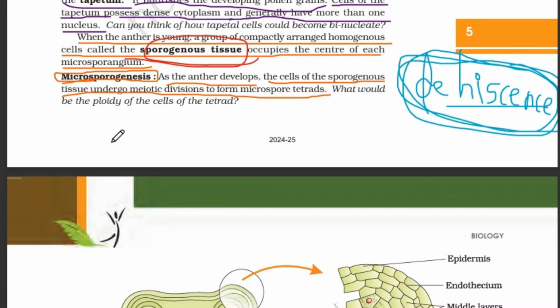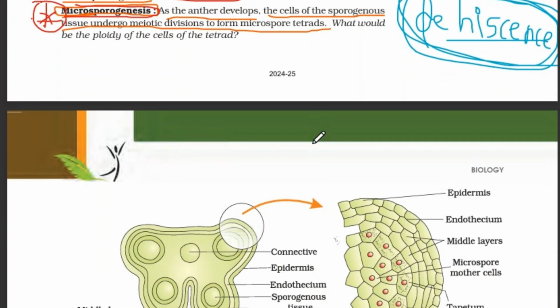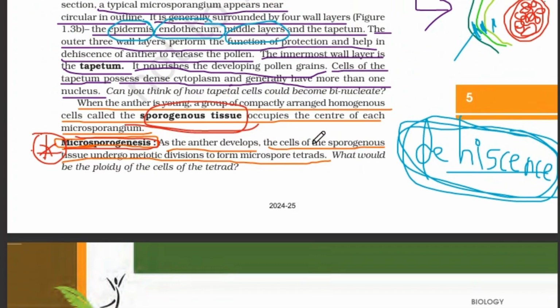Okay, next, microsporogenesis. Microsporogenesis is very important. There is a high chance that this term might be asked. As the anther develops, the cells of the sporogenous tissue undergo meiotic divisions to form microspore tetrads.